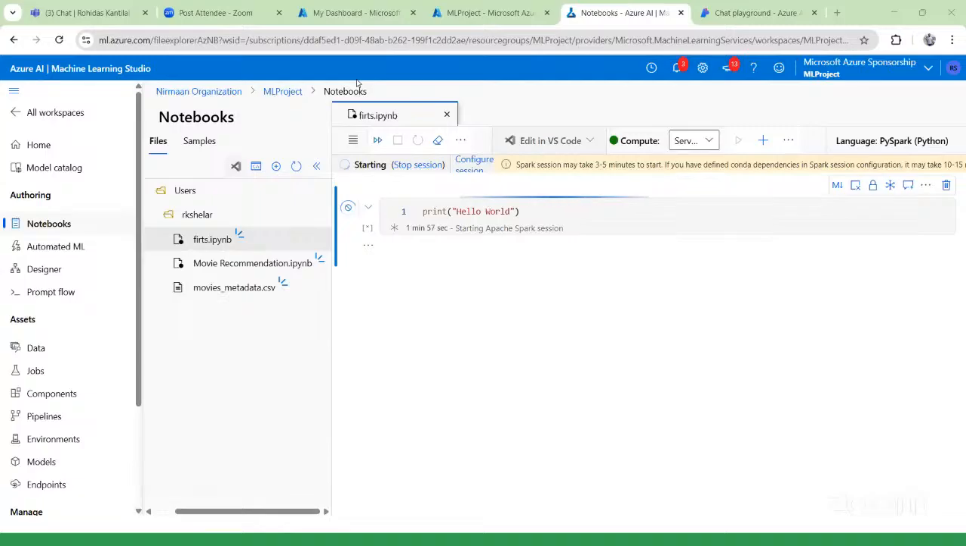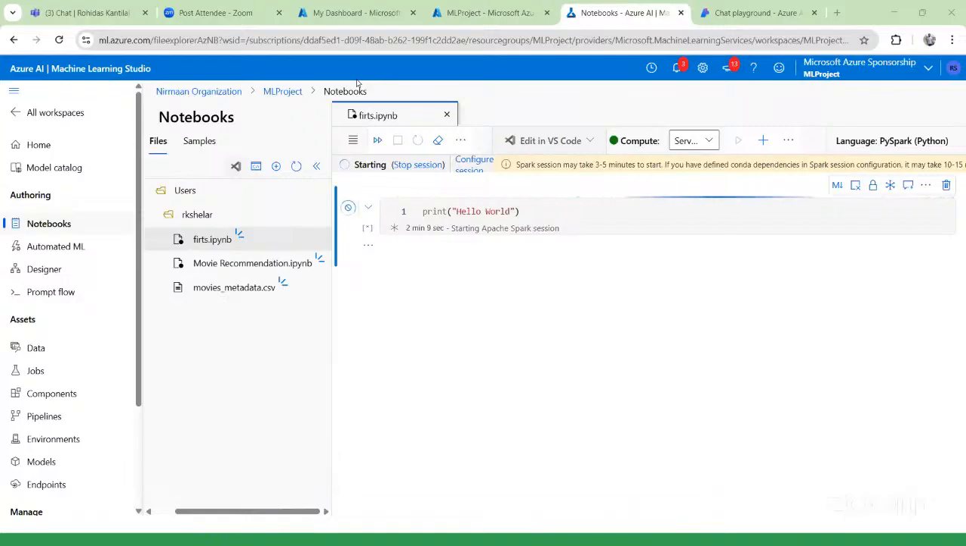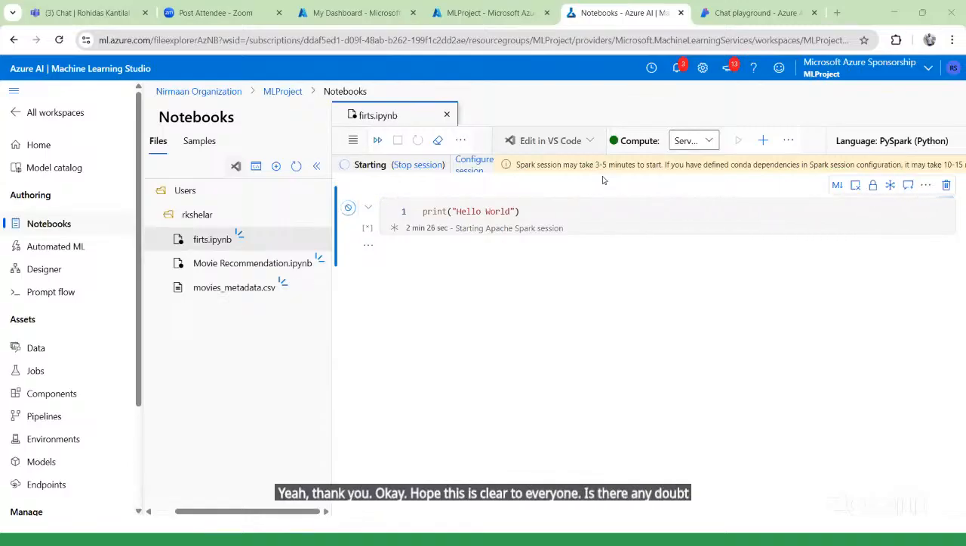Again, people are asking about the GitHub link. You can add your GitHub link into your PPT, at the last slide. Yes, the picture upload is not compulsory. Yeah, thank you. Okay, hope this is clear to everyone. Is there any doubt you can ask?